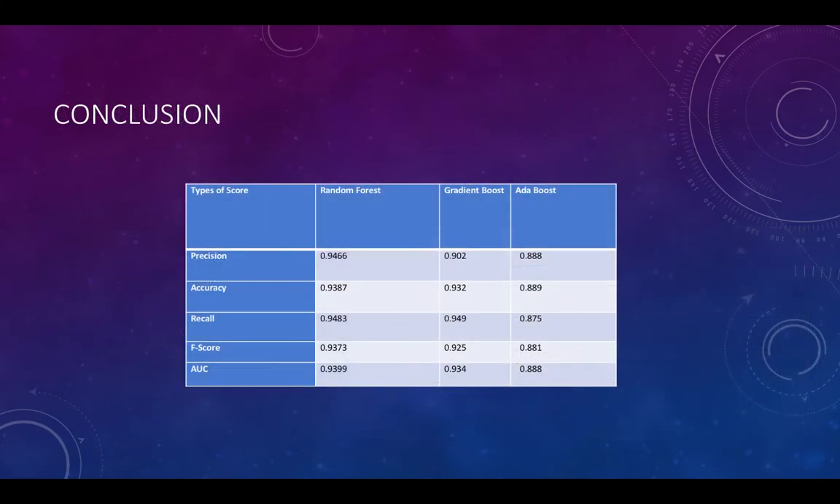Here's a brief overview of all the accuracy, precision, recall, etc. that we figured out, in a tabular format, for your convenience. So as we can see, random forest gives us much better accuracy as compared to gradient boost and AdaBoost.